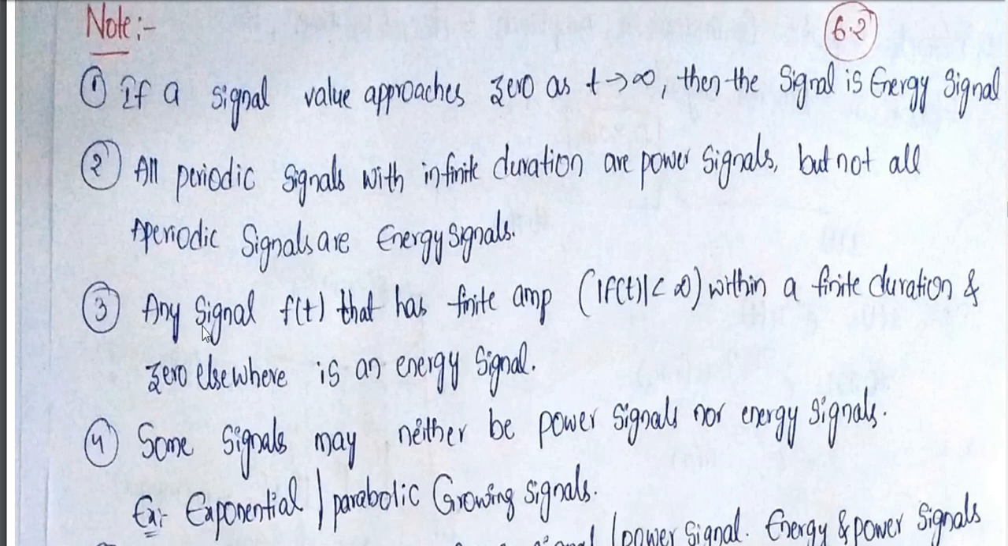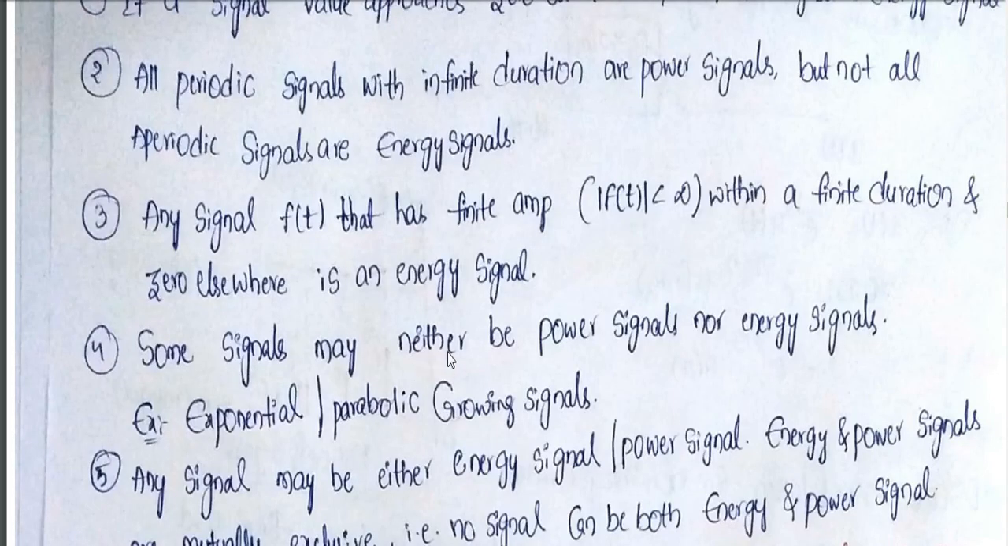Next, what is the third statement? Any signal f of t that has finite amplitude within a finite duration and is zero elsewhere is an energy signal. This is a simple definition of an energy signal only. Finite amplitude means it is an energy signal. Next, the fourth one: some signals may be neither power signals nor energy signals. If I substitute in the formula for energy as well as power, both may be infinite, or both may be 0, or both may be undefined; that case is also there. The examples are exponential and parabolic growing signals.